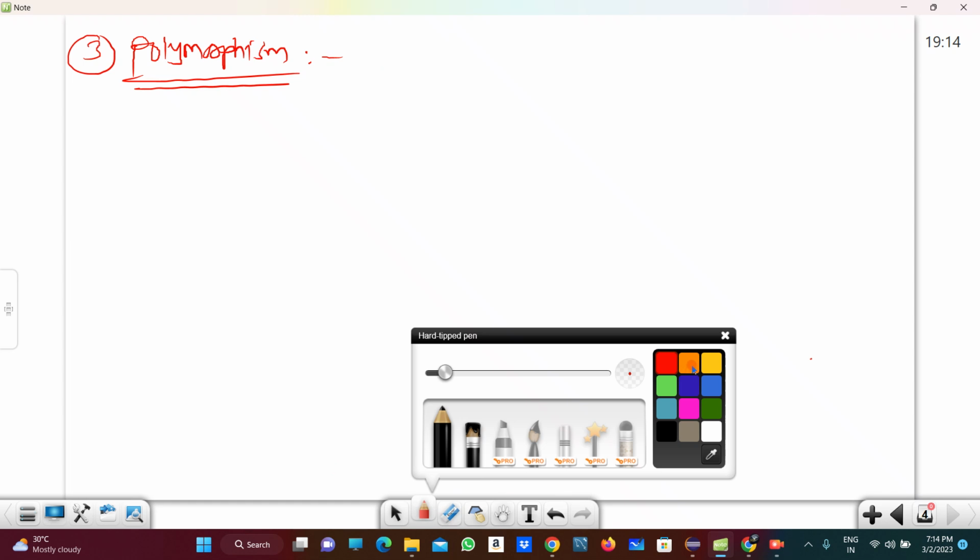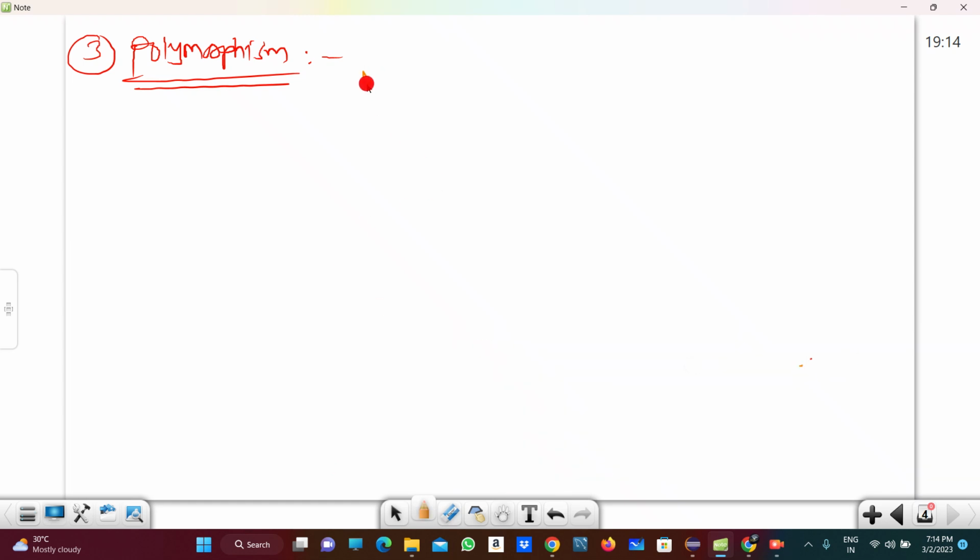Don't worry, guys. We will see it in detail, but just for your understanding, I am giving an overview of all the pillars right now. So the third pillar is polymorphism. What happens in polymorphism? What is meant by polymorphism? Actually, this is a Latin word.